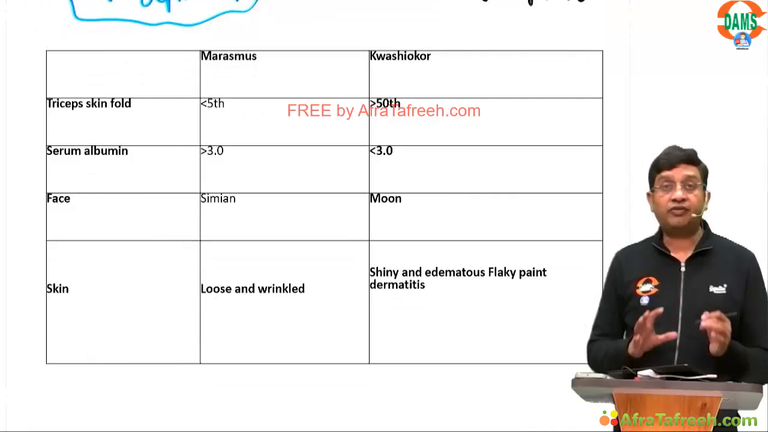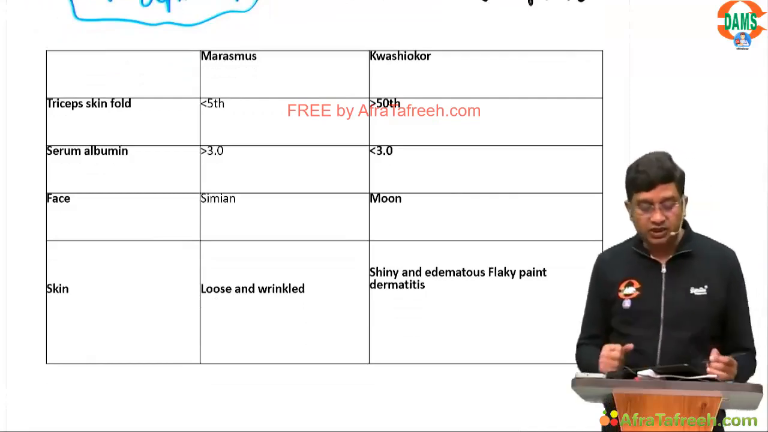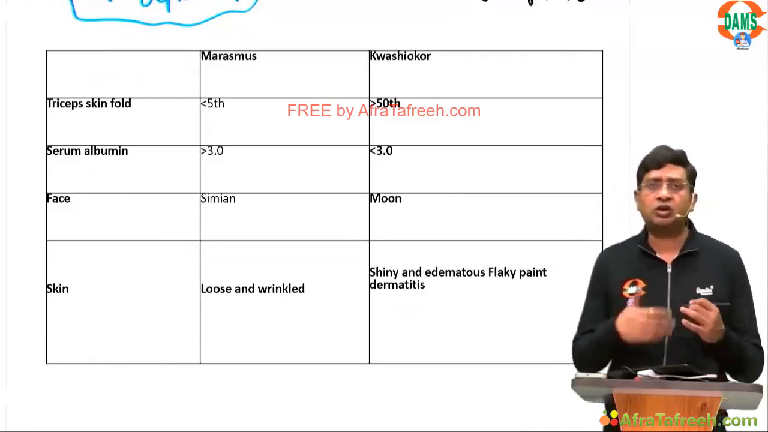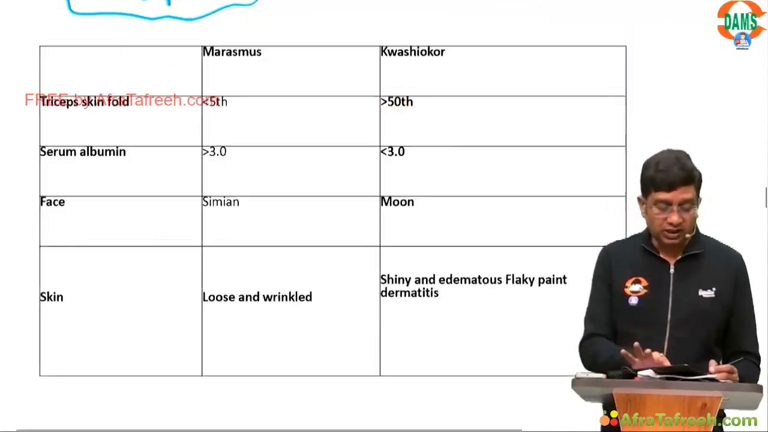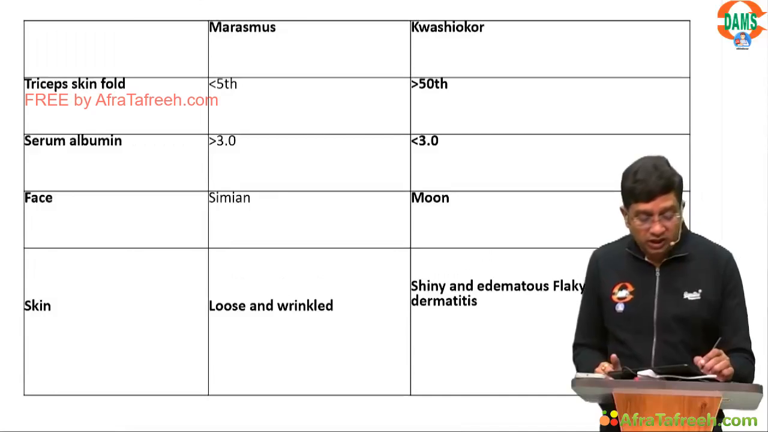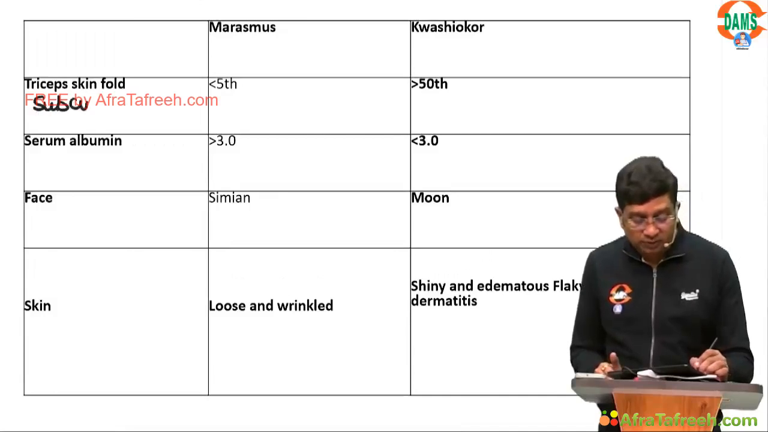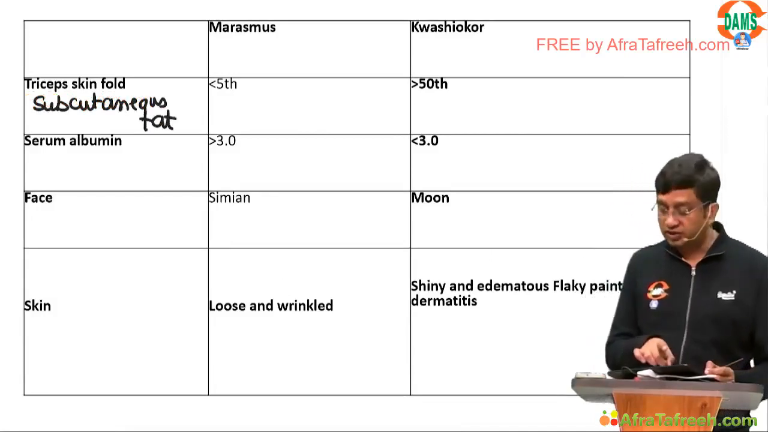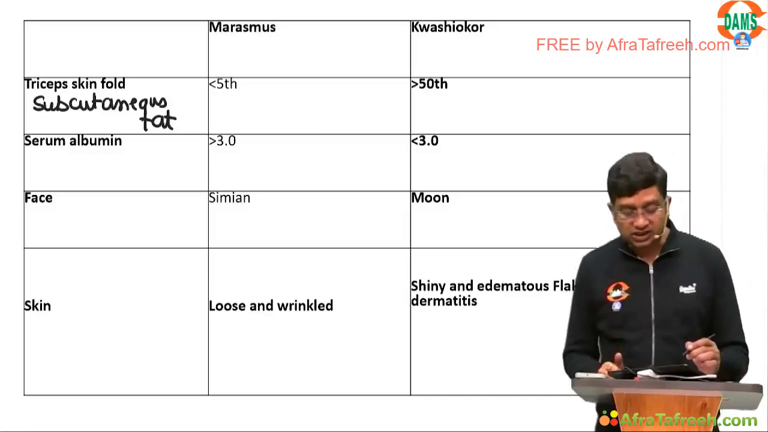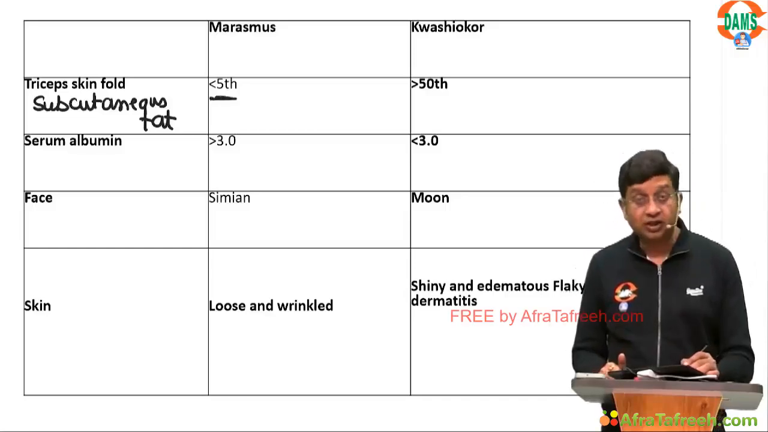Then here I have tried to discuss the difference between marasmus and kwashiorkor, with some points not from the routine. One is the triceps skin fold, which is a measurement of subcutaneous fat. So in marasmus there is loss of subcutaneous fat, so this is less than the 5th percentile here.